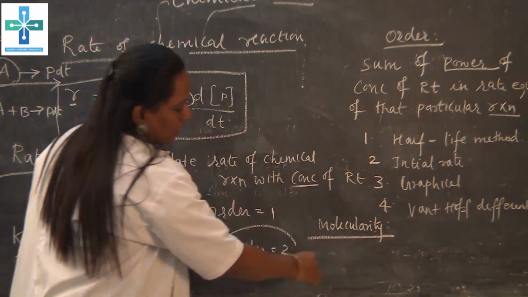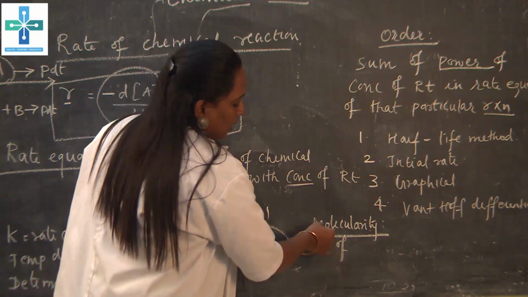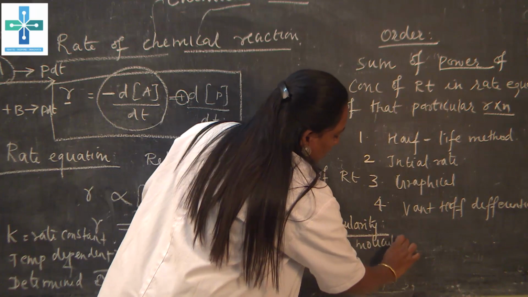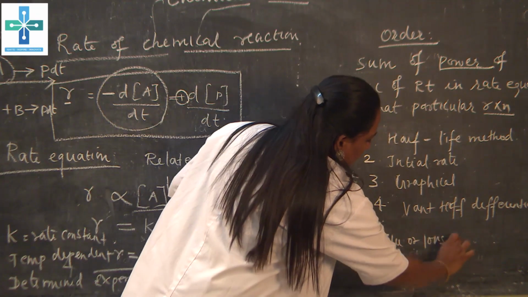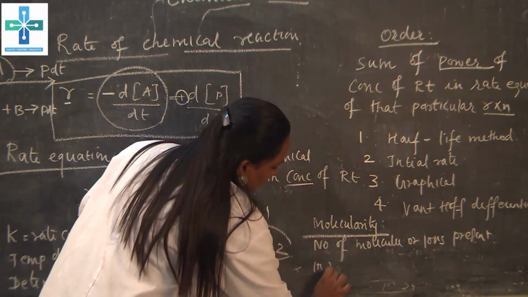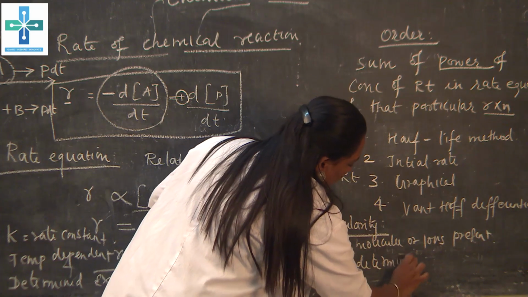What is molecularity? As the name itself indicates, it indicates the number of molecules. So the number of molecules or ions present in the rate determining step is called the molecularity.